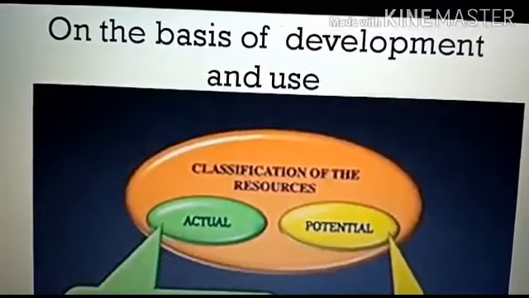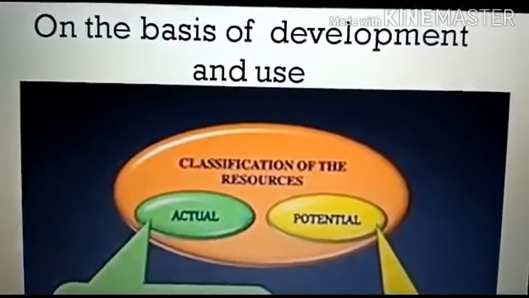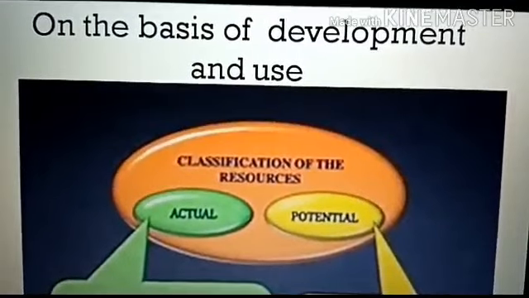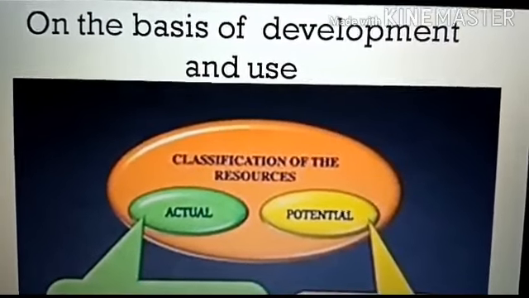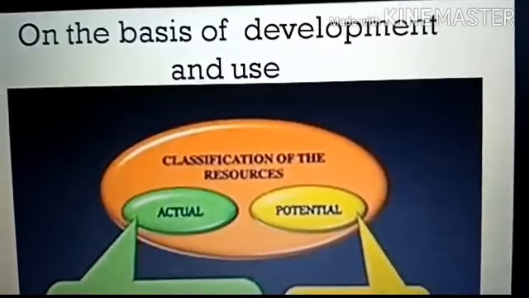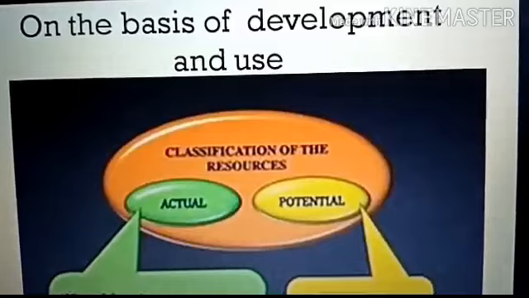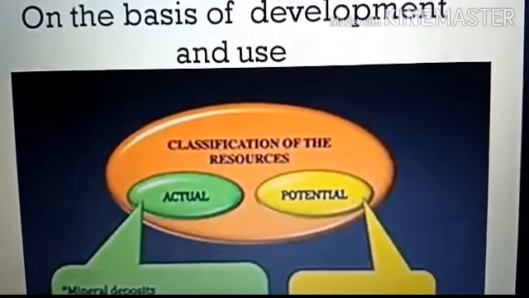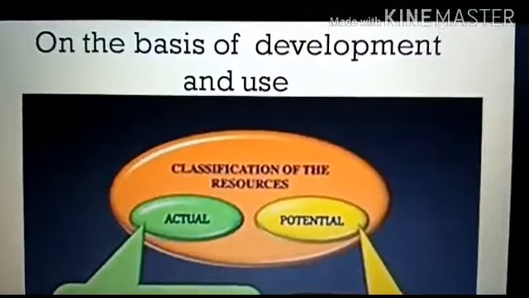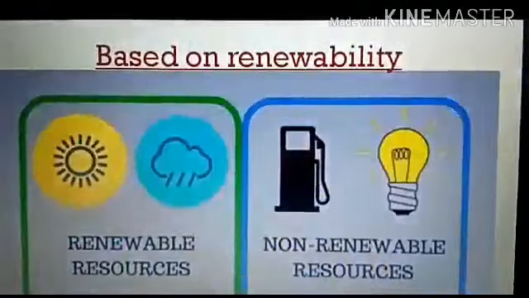What is potential resources? These are those whose entire quantity may not be known. These are not being used at present. These resources could be used in the future. For example, uranium found in Ladakh. Okay.